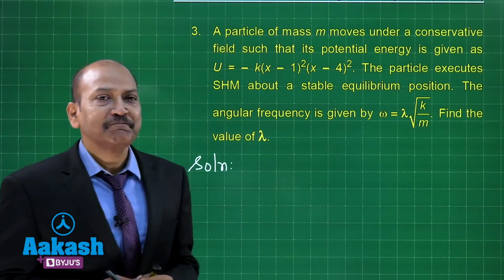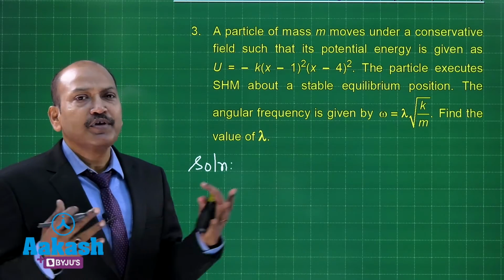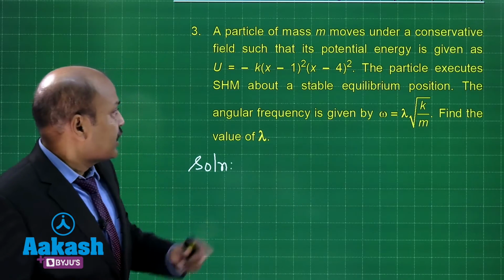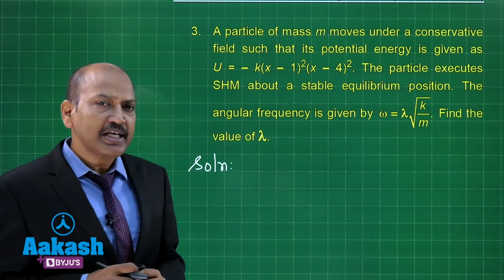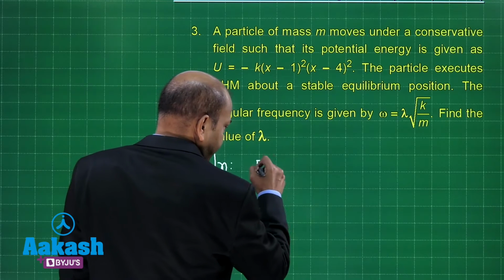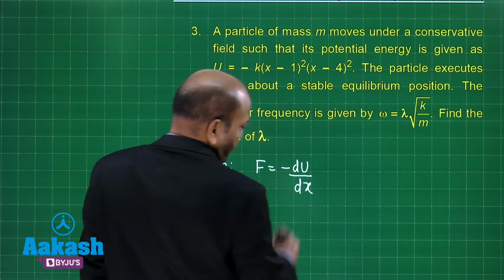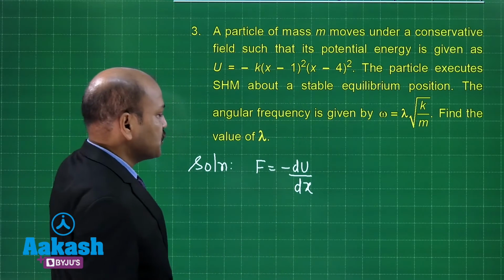So, we have to find the stable equilibrium position and then see the equation of the SHM that we can possibly have. Now, if u is given to us, we know the force acting is minus du by dx. So, force F is minus du by dx. So, we need to differentiate this and put a minus sign also.